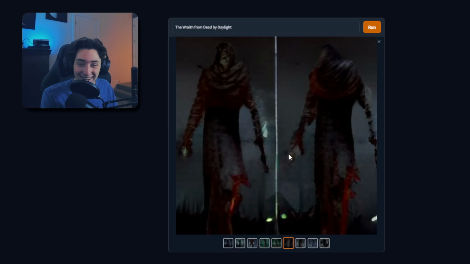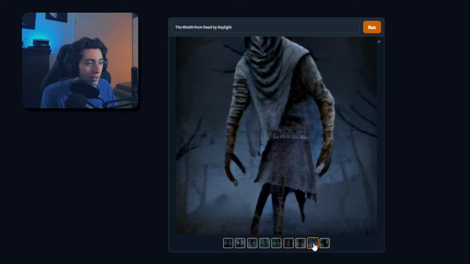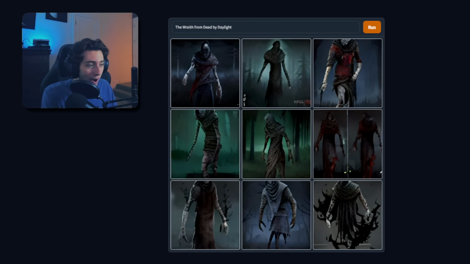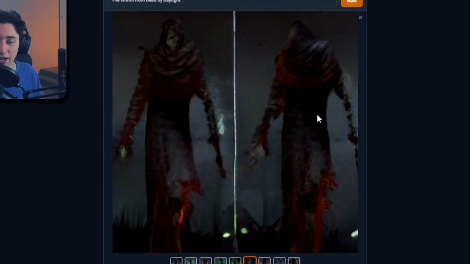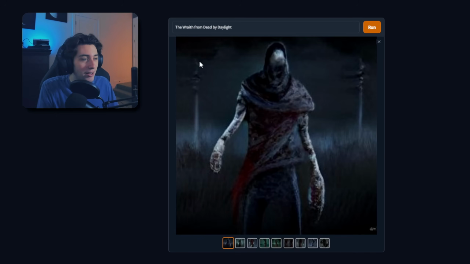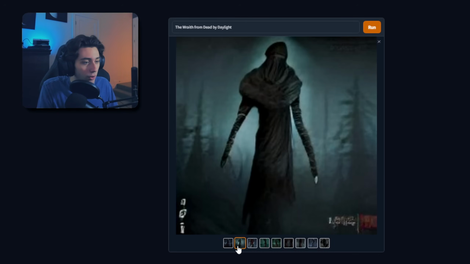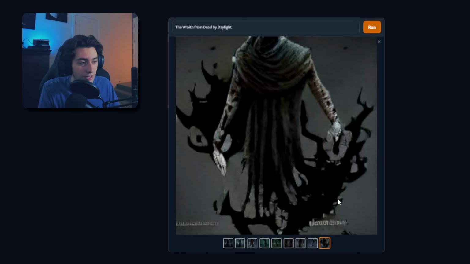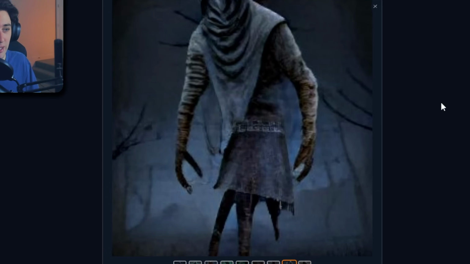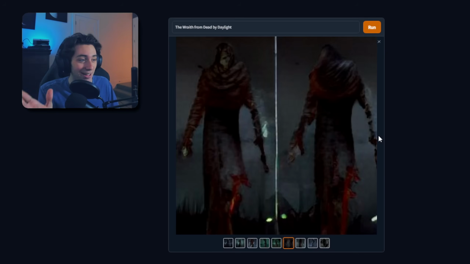This is so fire. What? Wait, what? This looks like it could be a completely different killer. That's so sick. What? Behavior, if you're watching this, you have to add a killer that looks like one of these pictures. This could be the P3 cosmetic, or P6, I guess, with the new update. But this is so fire. Oh my God. These are so cool. Okay, this one is by far the best, hands down. But these ones too, this reminds me a lot of The Artist with the ink stuff, but this is so sick. Behavior, please add a killer that looks like this.